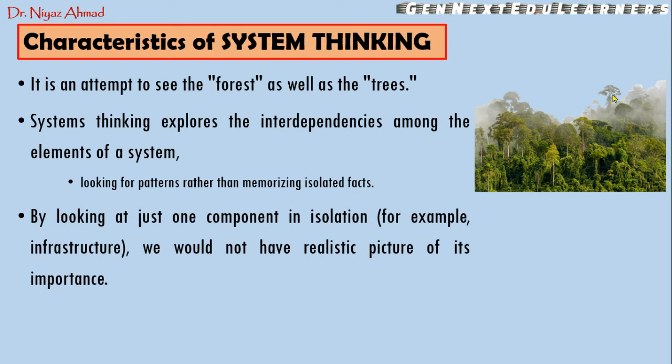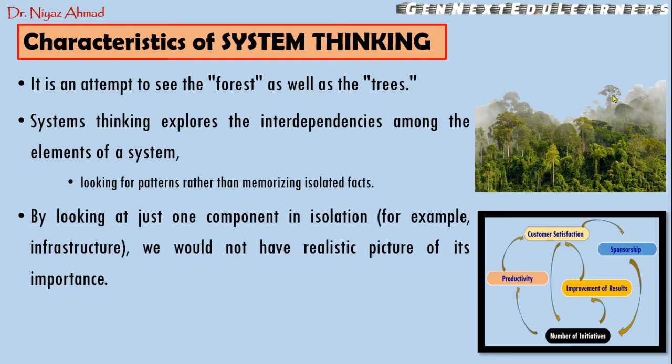By looking at just one component in isolation, for example infrastructure, we would not have a realistic picture of its importance. So suppose we take the part as the infrastructure in any institution, and if the infrastructure is very good, we cannot just conclude that the institution is very good, because we cannot get the realistic picture.